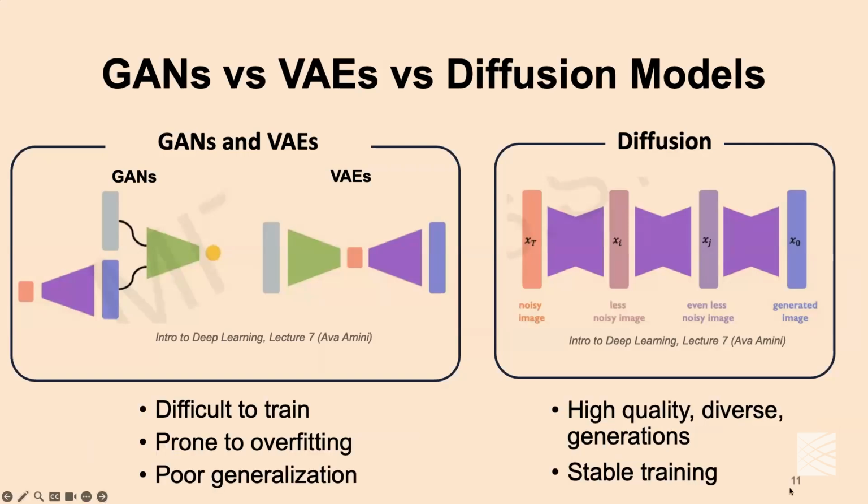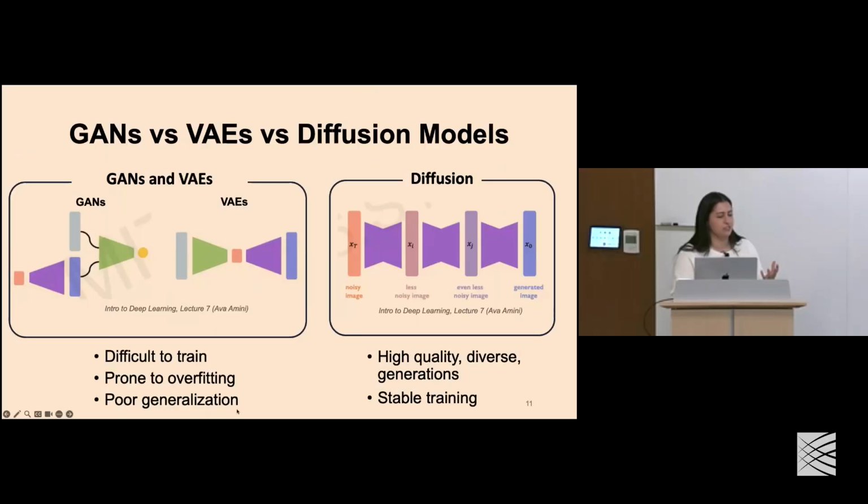Today, the focus of this talk will be: what are diffusion models? But just to give you some prior of why we're interested in diffusion, it's because GANs and VAEs suffer from a few critical problems. First, they're quite difficult to train. They're prone to overfitting, and they have poor generalization. We find that they can't work that well outside of their given tasks. On the other hand, when we reformulate our generative models in this diffusion framework, we find that we get high quality generations, they're diverse in samples, and we're able to train them a lot more stably. So it requires fewer engineering tricks to get them working.